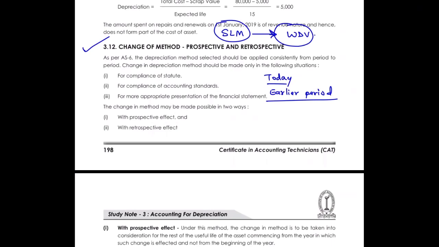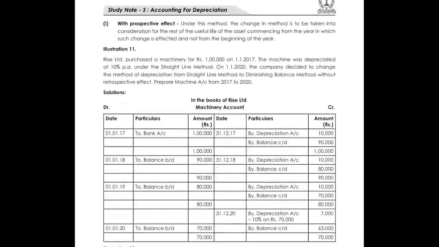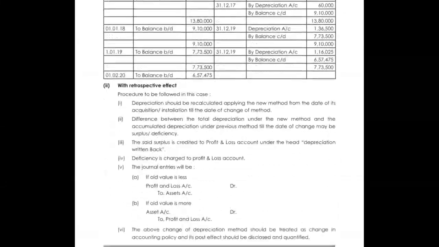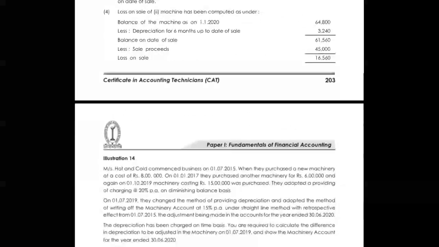So how to change it? But if management says let's go to the WDV method since day one, now 3 years have already passed and for 3 years I have been using SLM, how can I go to the WDV method since day one? That is the process which we are going to talk about in the change of method.